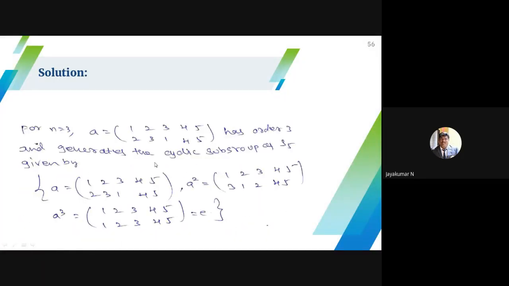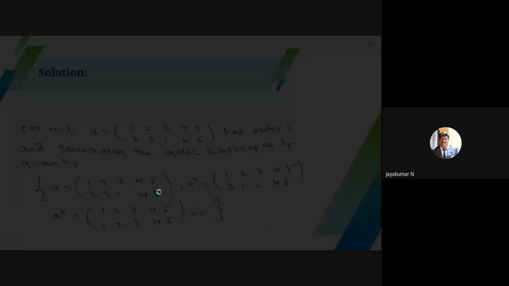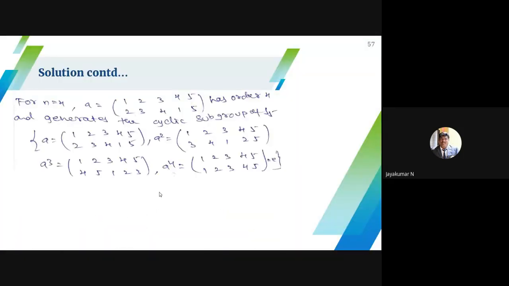If n is 3, I have to map the first 3 elements. 1 maps onto 2, 2 maps onto 3, 3 maps onto 1. Fix the remaining 2. It has order 3. So just write a, then square it and cube it. When you cube it, you will get e. So stop. This is another cyclic subgroup. For n equal to 4, I have to map 4 elements and fix only 1 element. 1 to 2, 2 to 3, 3 to 4, 4 to 1. Then raise the power a square, a cube, a power 4. When a power 4 becomes e, this is another cyclic subgroup.